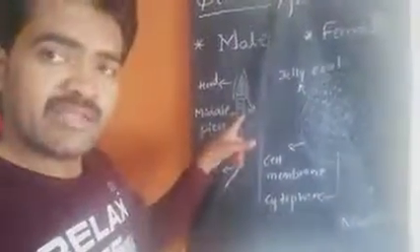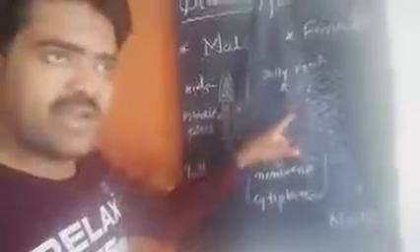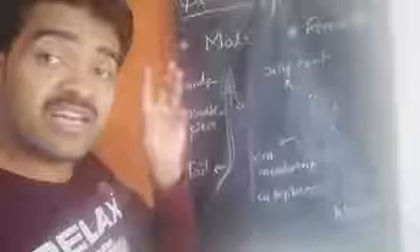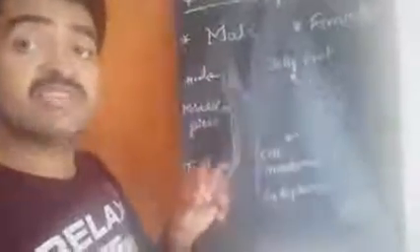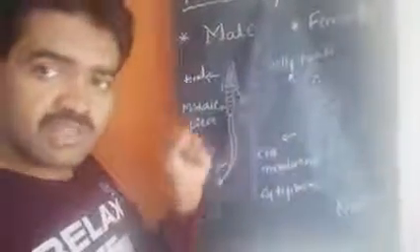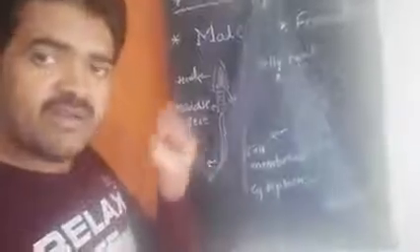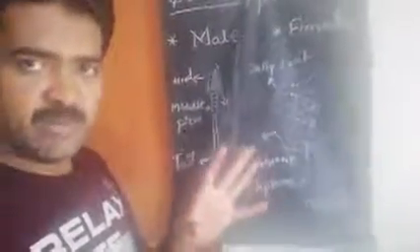When the male gamete and the female gamete combine together, they form a single-nucleated structure. That is called the zygote. The zygote is the result of fertilization. The result of fertilization is nothing but the formation of the zygote.